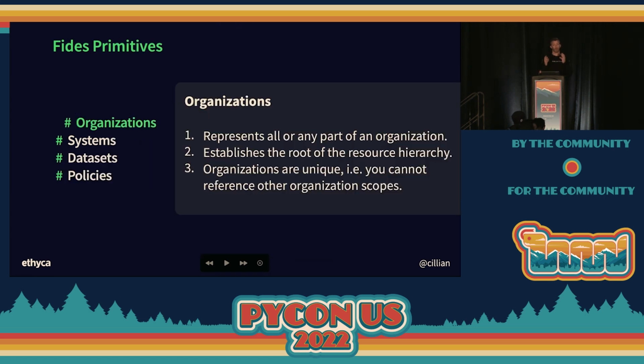Then we get into Fides primitives. There are 4 primitive resources that exist in Fides. There are organizations. They're pretty obvious, right? It represents all or part of an organization. So it could be a company like Acme Inc., or it could be a department in a company. It establishes the root of the resource hierarchy. What we mean by that is they have limited scope. So if you had 2 organizations within one project, for example, one organization cannot reach out to the scope of another. They are completely distinct. There's no way around that by design.